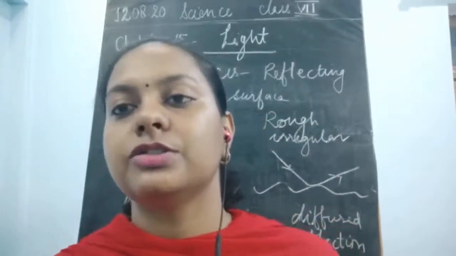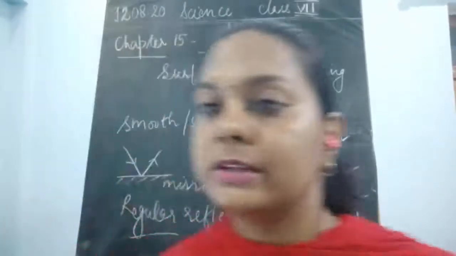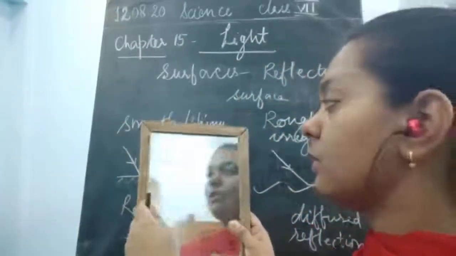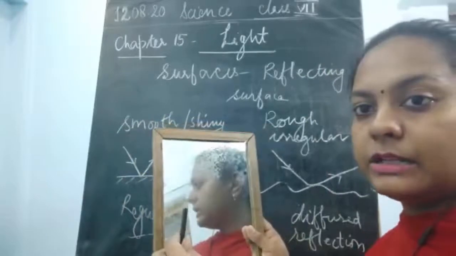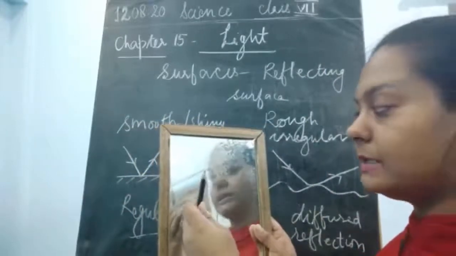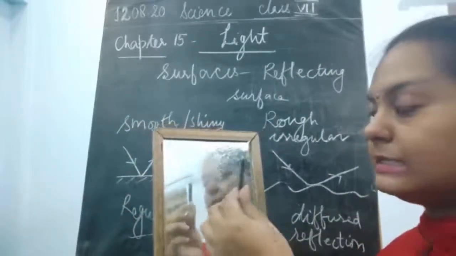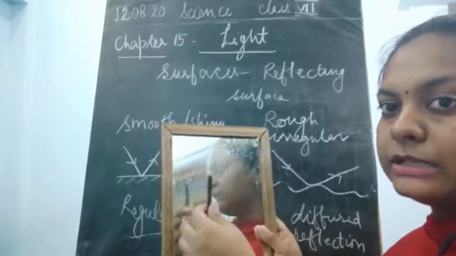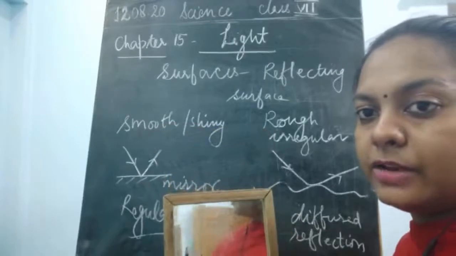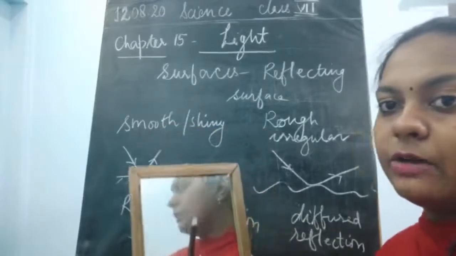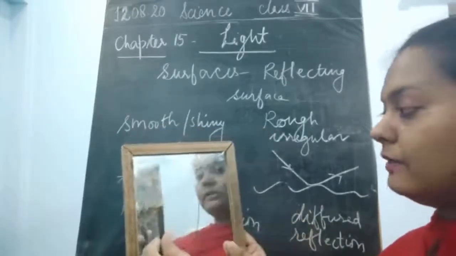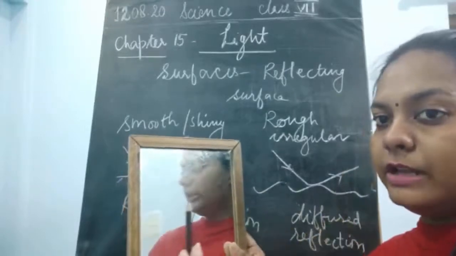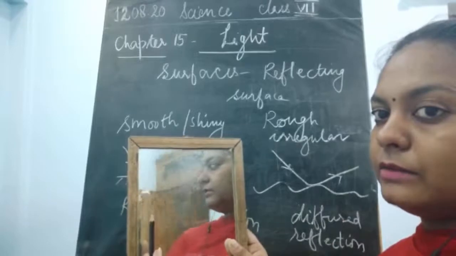I'll just show you one mirror here. What you could see is the image of the object. As you could see, my image is present in this mirror, and if I place this pencil in front of it, you could see the image of this pencil. As I move this pencil here and there, you can see how the image moves. It moves in front, it moves very close to it, and it moves far away from it.